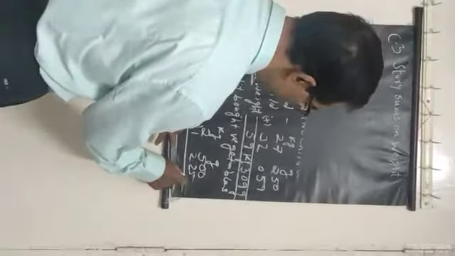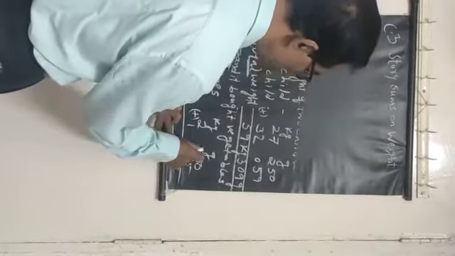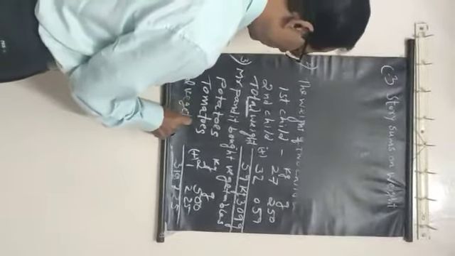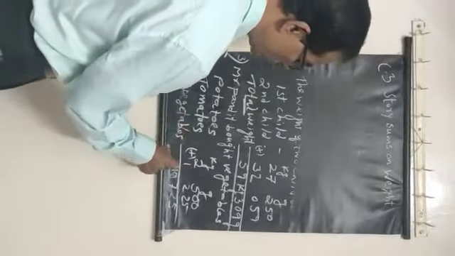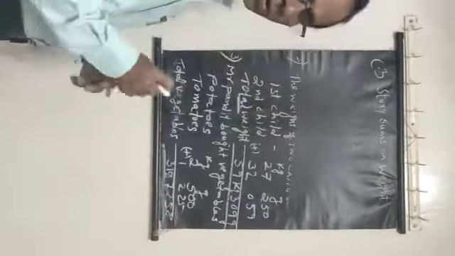So 0 plus 5 is 5, 0 plus 2 is 2, 5 plus 2 is 7, 2 plus 1 is 3. So this is the total vegetables: 3 kg 725 gram.